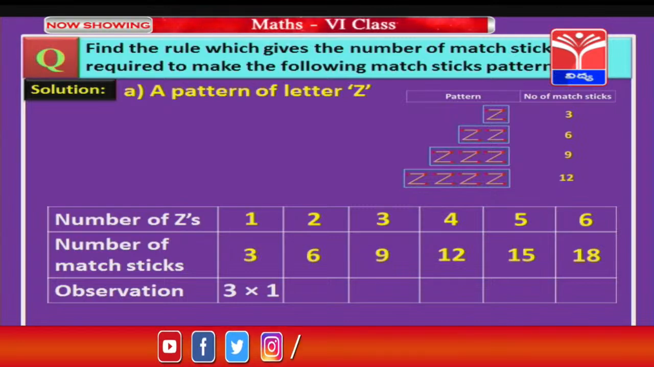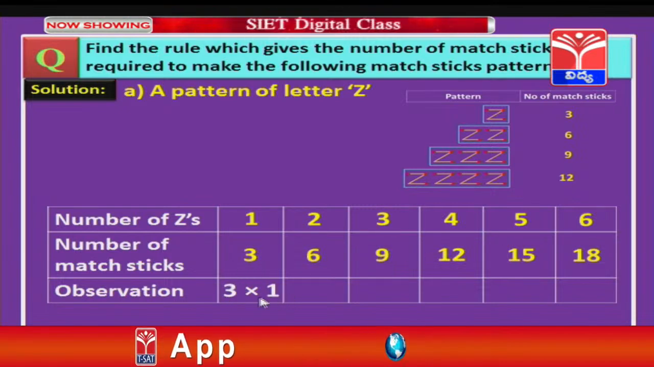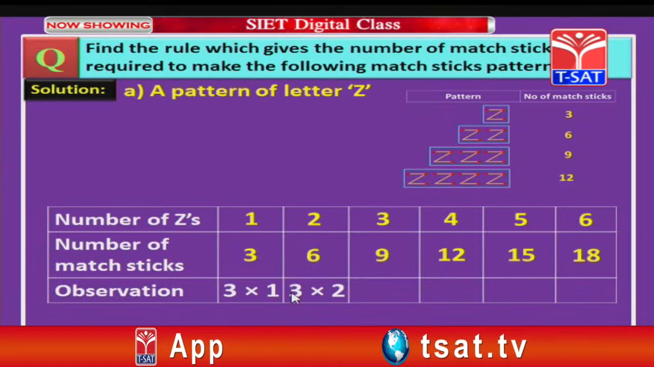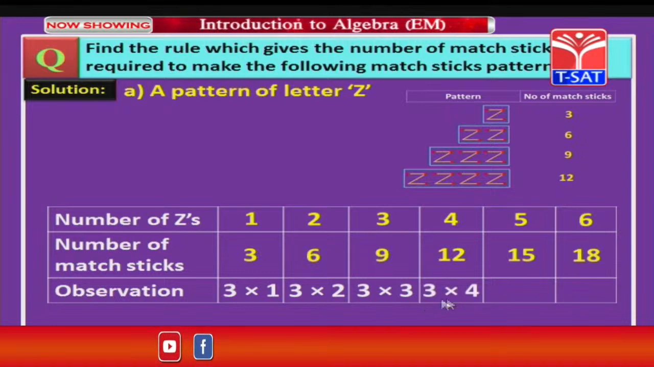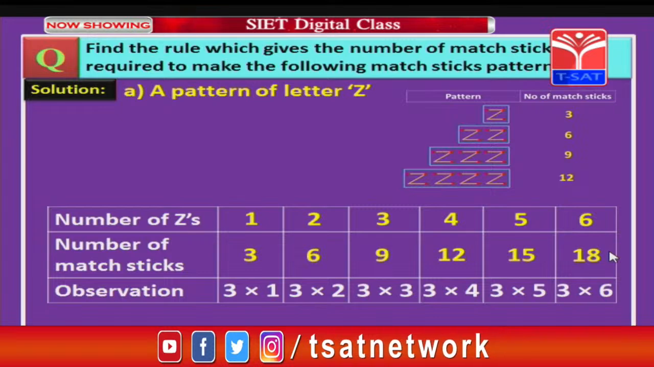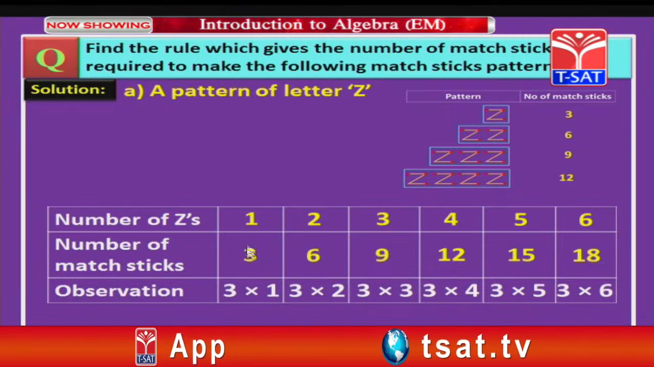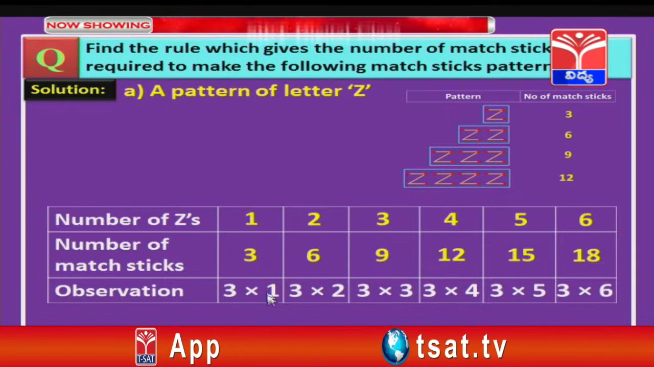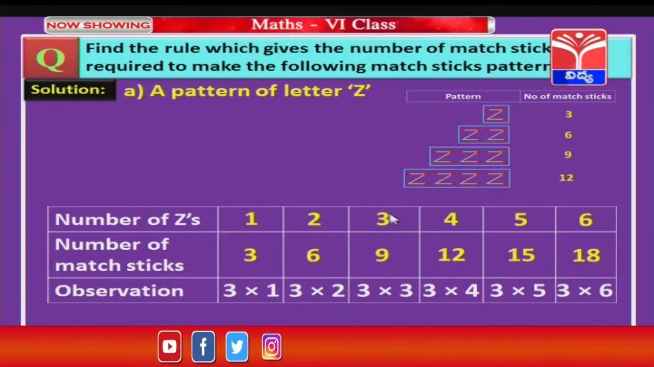So, I am writing this 3 as 3 into 1. Okay, children, this 3, that is the number of matchsticks, I am writing as 3 into 1. Then the next one, 6, I am writing as 3 into 2, and 9 as 3 into 3, 12 as 3 into 4, 15 as 3 into 5, 18 as 3 into 6. So why are we writing it this way? Because in the first case, when the number of matchsticks is 3, how many Zs are there? 1. So 1. Here the number of Zs is 2, so I am writing it as 2. The number of Zs is 3, so 3.